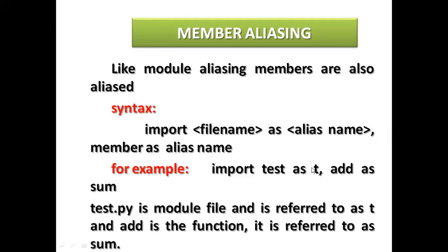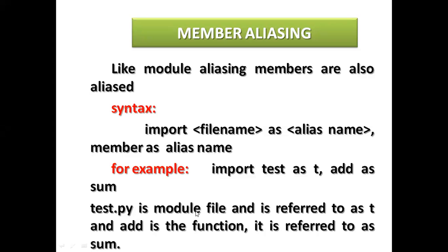Import test as T, add as sum. Add is a function, as sum. Sum is another name. So these are temporary names given to the user defined module and members. This is called member aliasing.